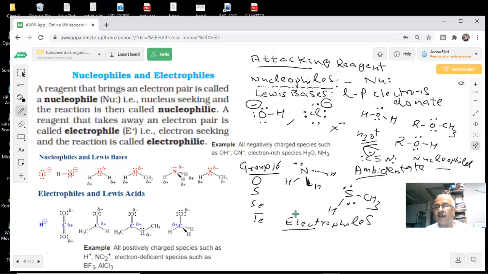Okay. What will be the electrophile, students? Which are electron seeking, which we say E plus. Positive ions will be electrophiles, yes or no? Yes, sir. If I write CO2, is it electrophilic? Is there anything electrophilic in CO2, students? Yes, sir. Which one is electrophilic?